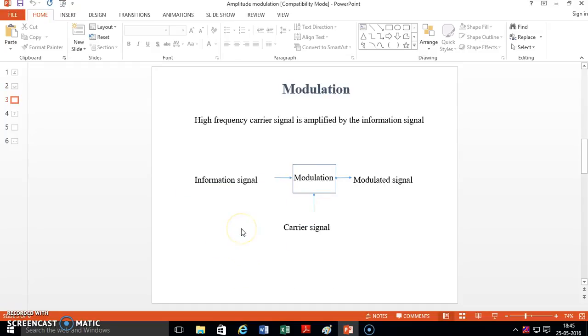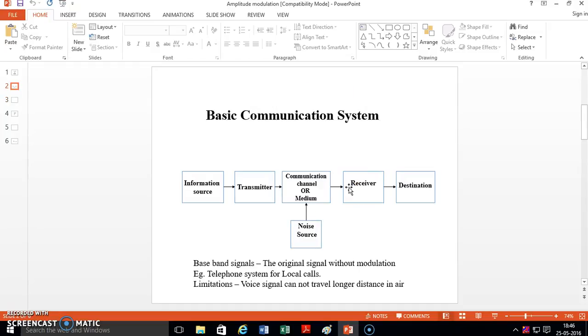Now first see what modulation means. This is the basic block diagram of modulation. In modulation, we require the information signal along with the carrier signal, and after using the modulation we will get the modulated signal, and this modulated signal is transmitted from transmitter to receiver.